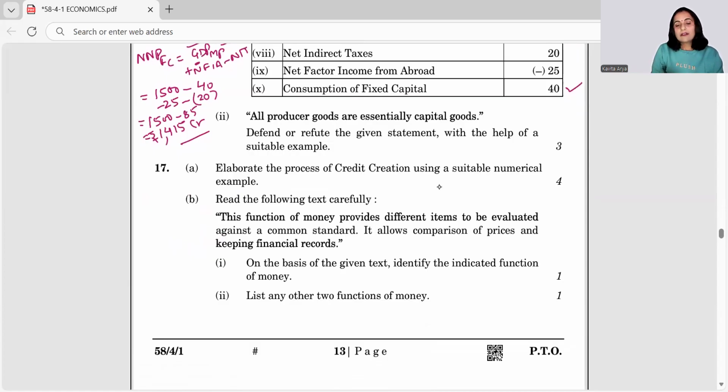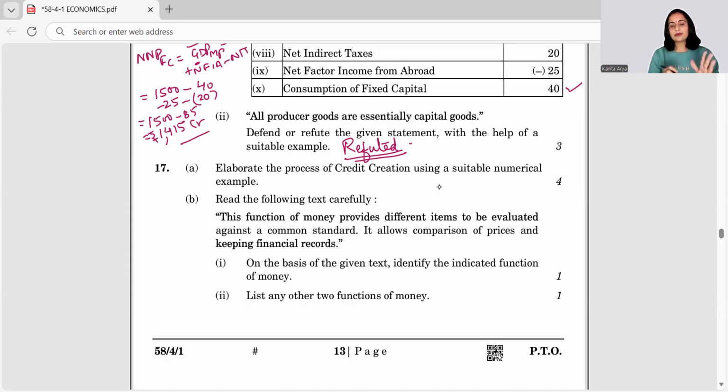No. First and foremost, they say defend or refute the given statement with the help of a suitable example. The very first thing you have to write is that the given statement is refuted. You have to make your stand clear to the CBSE because this stand has also got some marking. If you're not writing the stand, meaning whether it's defended or refuted, and you're giving a full explanation, you may have a loss of half a mark. So clearly state what you are writing for.